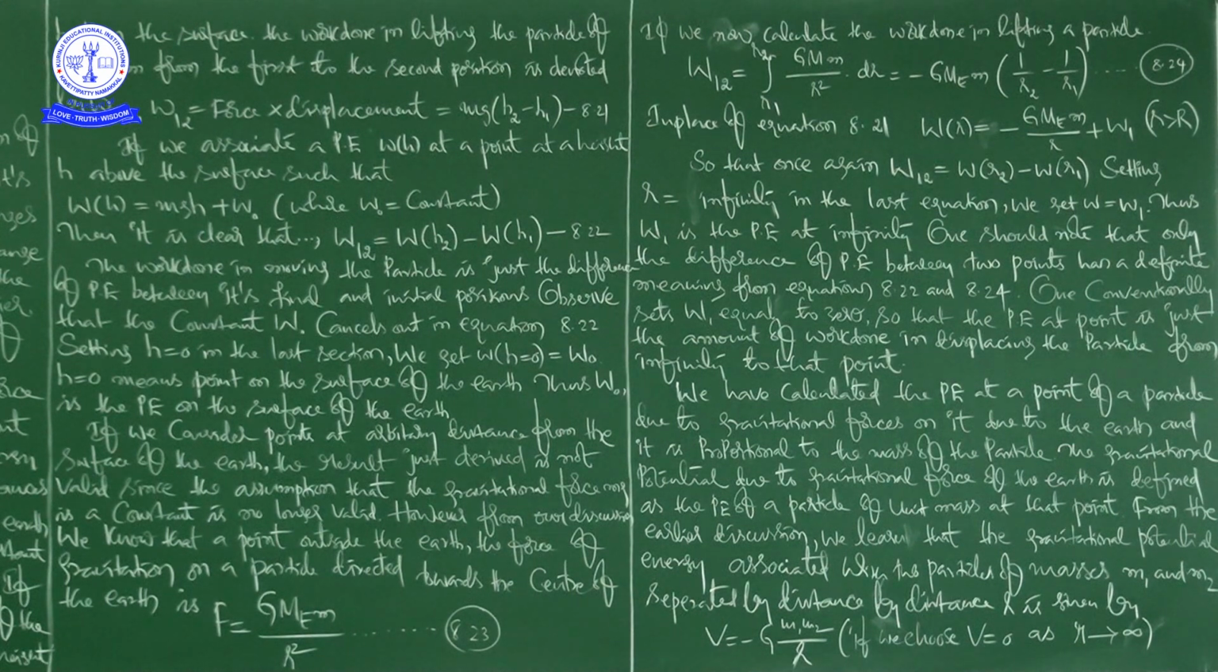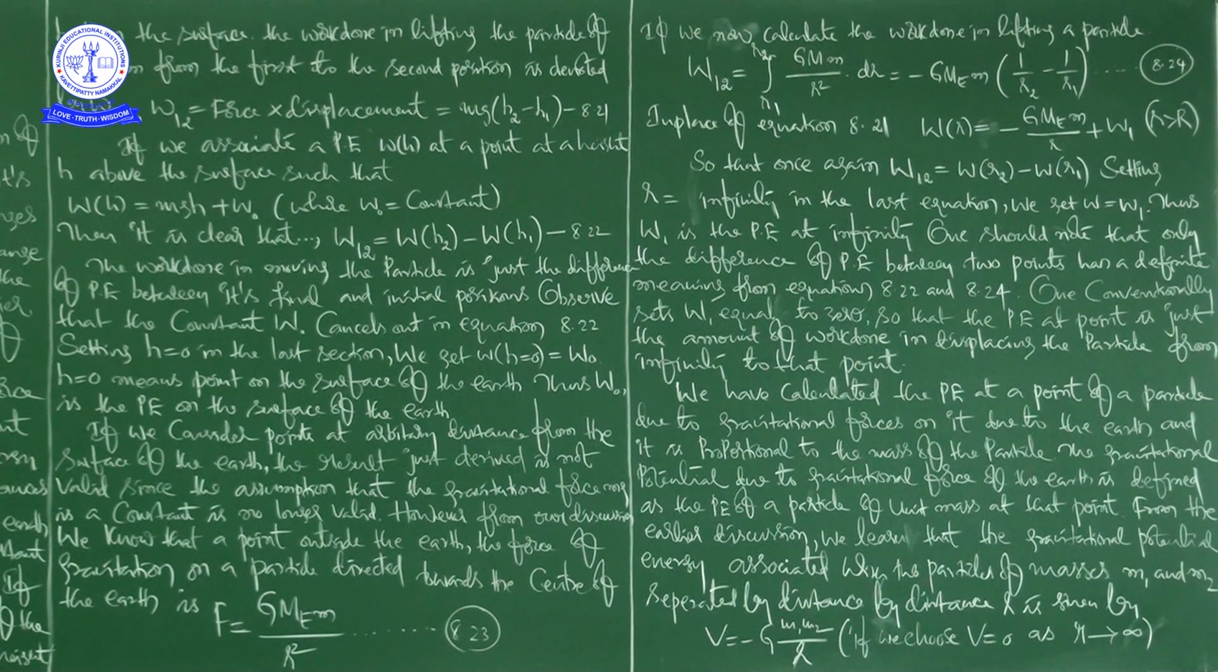Setting r equal to infinity in the last equation, we get W is equal to W1. He is asking to put r equal to infinity. You know very well that something divided by infinity is 0. So this term will become 0 when you put r equal to infinity. Then W will become equal to W1. Thus, W1 is the potential energy at infinity.